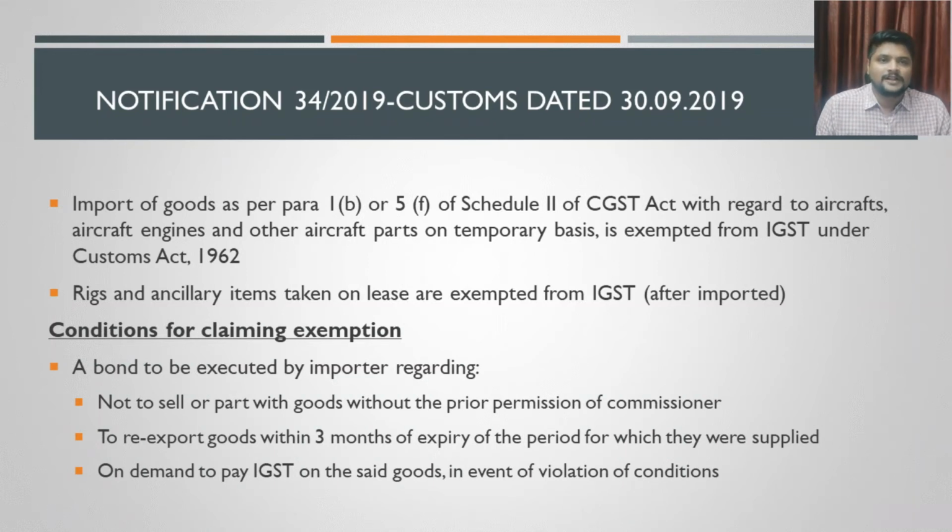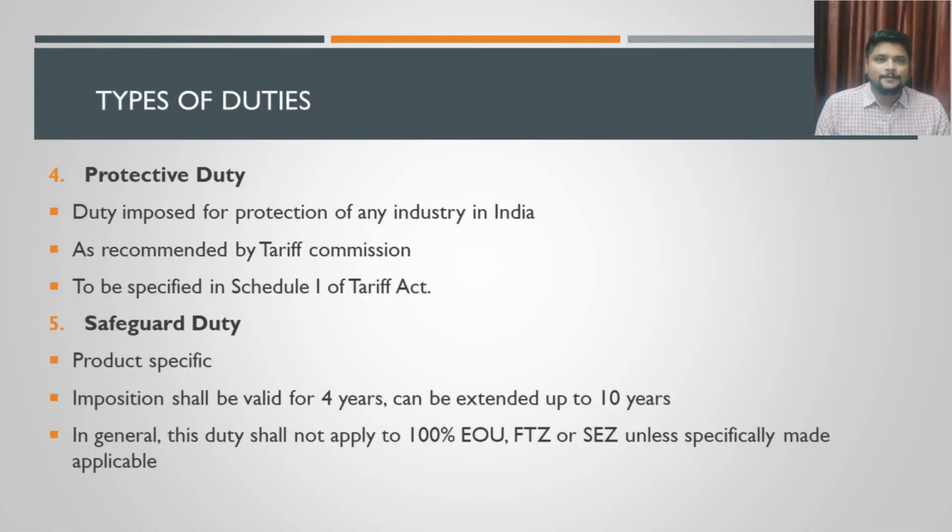So we'll again continue with the types of duties. The next type of duty is protective duty. What is called as protective duty? This protective duty is some additional duty which can be levied by issue of a notification. The government has to specifically issue a notification for levying this protective duty. The purpose of this levy is to protect the interest of the local industry.